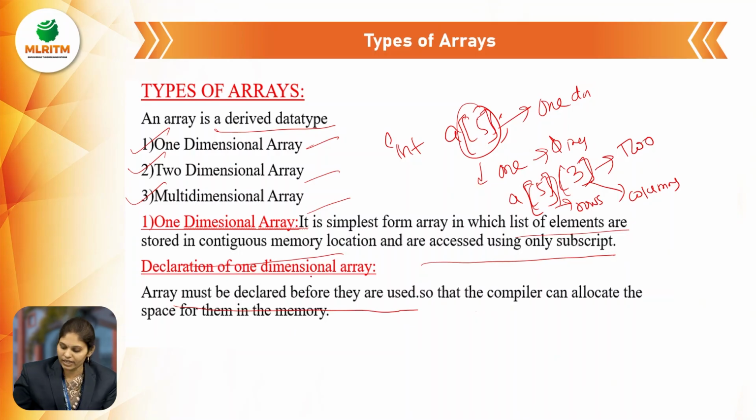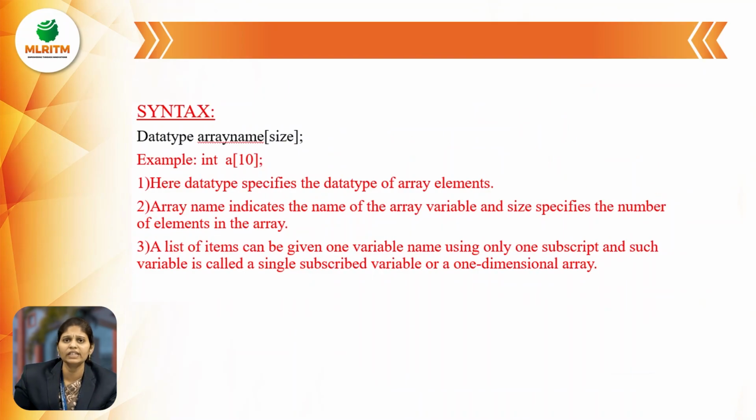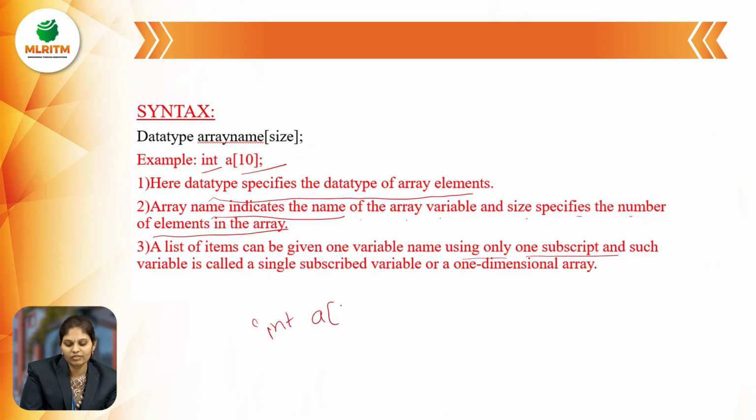The declaration of a one dimensional array is data type, array name, and size, for example int a[10]. Here the data type specifies the type of the array elements, the array name indicates the name of the array variable, and the size specifies the number of elements in the array. A list of elements can be given one variable name using only one subscript. So int a[5] has one subscript, and here I give the elements 10, 20, 30, 40, 50. So it is a one dimensional array.